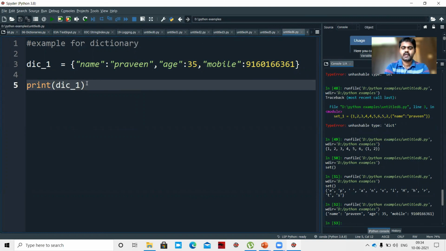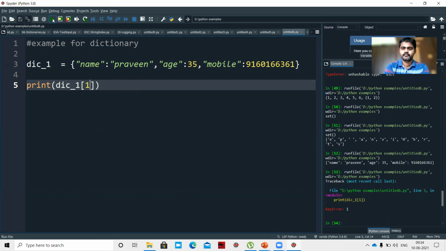If you want to access by index, we'll get an error. Why? Because there is no indexing present in a dictionary, because it is in the form of key value pairs, whereas indexing is present in a list. In the same way, there is no indexing present in sets also.